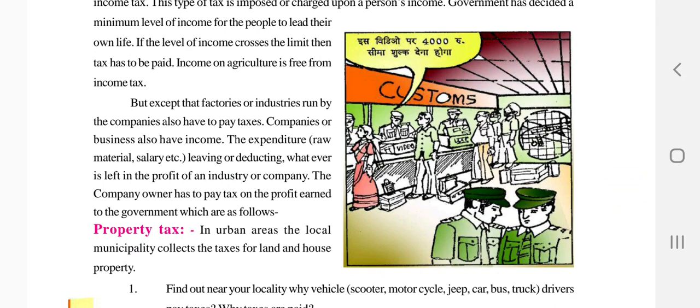Except that, factories and industries run by companies also have to pay taxes. Companies or businesses also have income. The expenditure, raw materials, salaries, etc., everything is included, and after deducting, whatever is left is the profit for the industry or the company. So they also have to pay taxes, whatever the budget and the limit is. So the company owner has to pay the tax on the profit earned to the government.